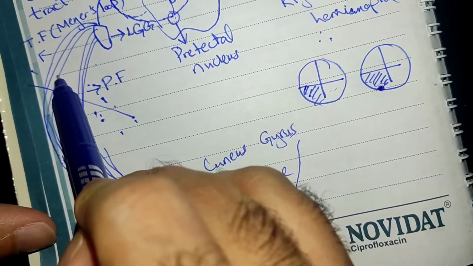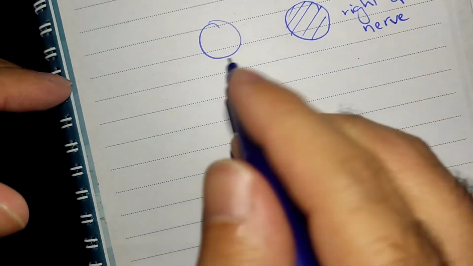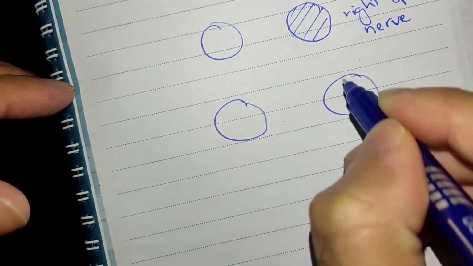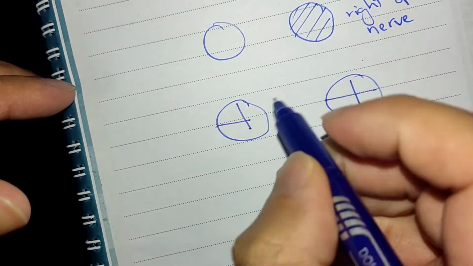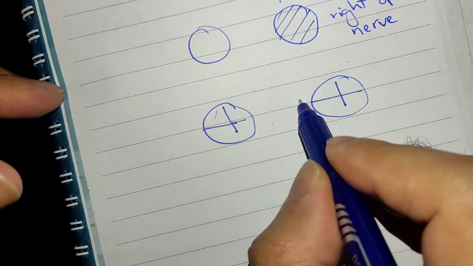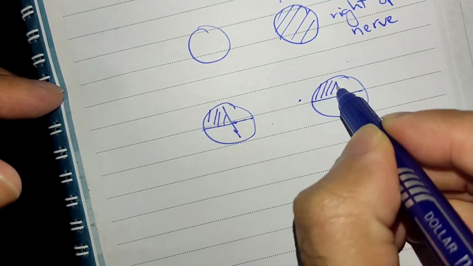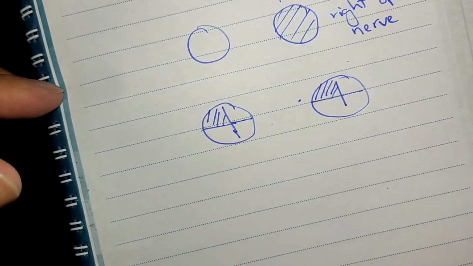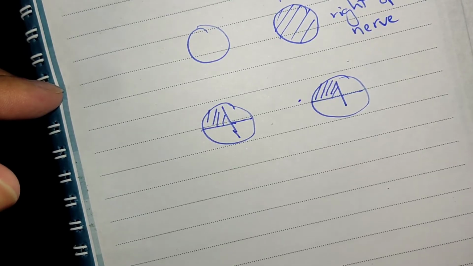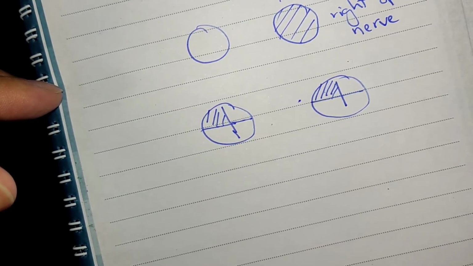Now let's cut the temporal fibers. Now if you cut the temporal fibers, they travel on the inferior aspect, but they represent the superior field of the eye. So if they are cut, what do you think will happen? The superior side of the eye visual field will have a problem. But since it's the left side, we'll cut only the left side, because temporal fibers are responsible for the superior field of vision. But don't confuse their placement in the brain with the visual field. The placement in the visual field is their opposite.